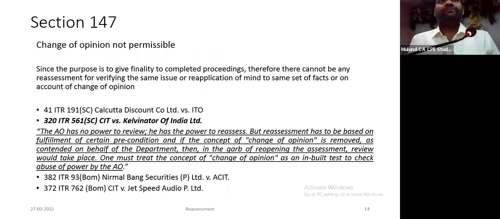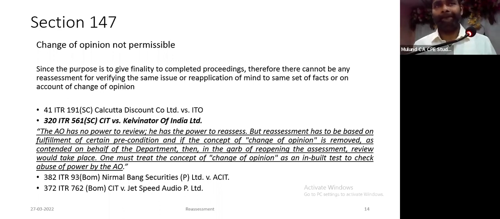Change of opinion. As you said, if it is not filed, then what is the issue? Now, after that, whatever it is, if it is not filed, then what happens? He will assess, won't he? So he will assess based on 26AS. No, if you have not filed return of income originally, and if you have not filed in response to 148, in all probability you will not respond to any of his notices. So he is going to do 144 only.